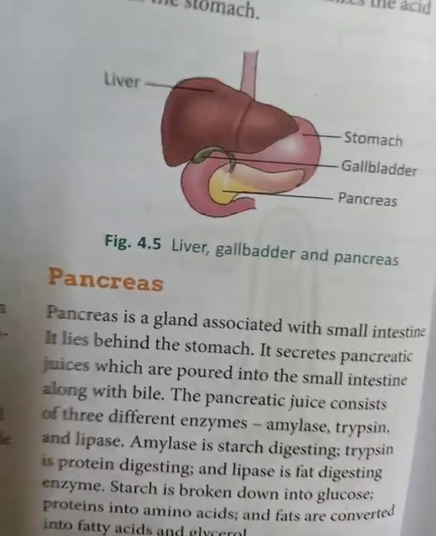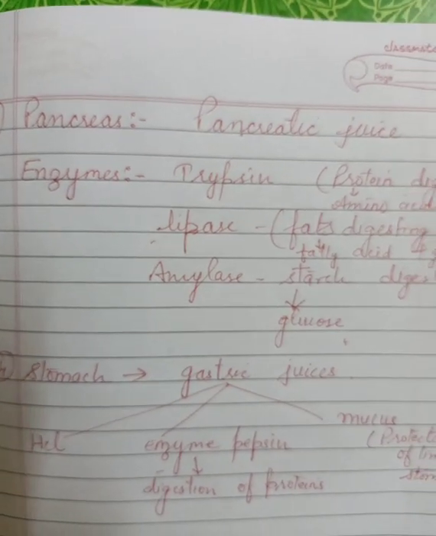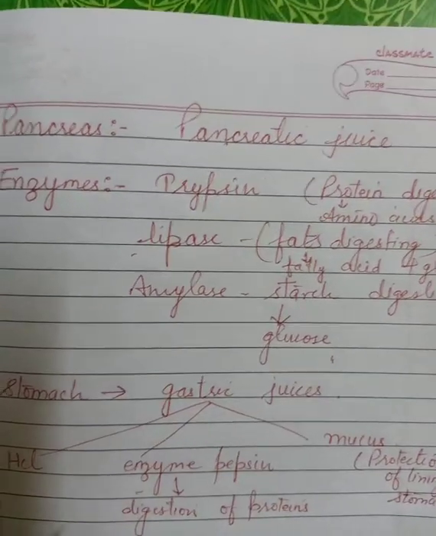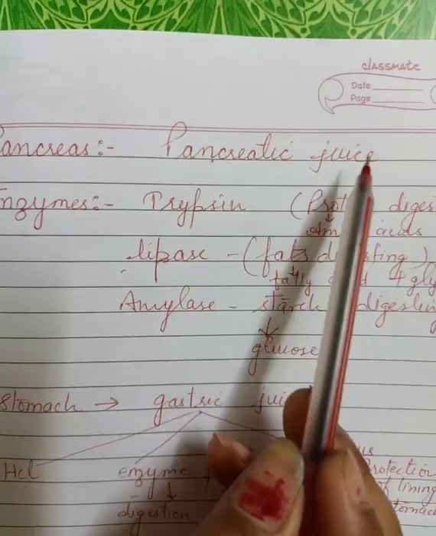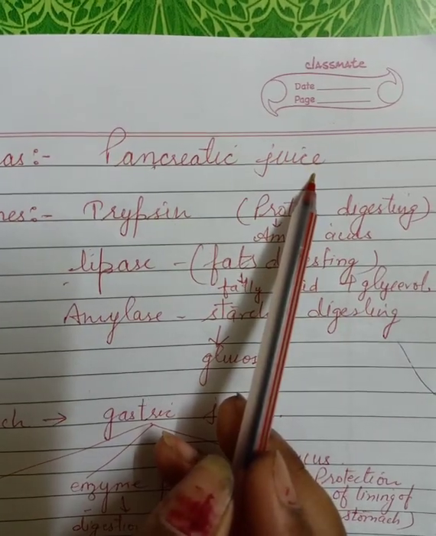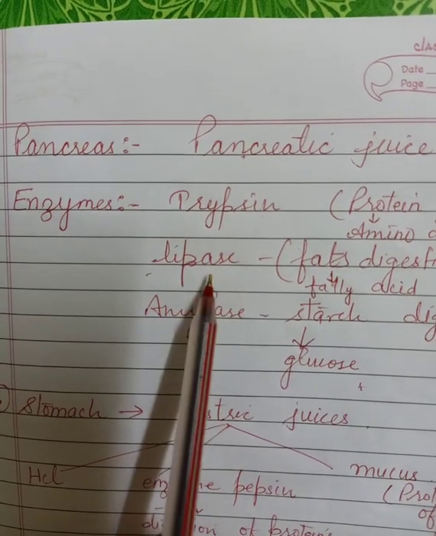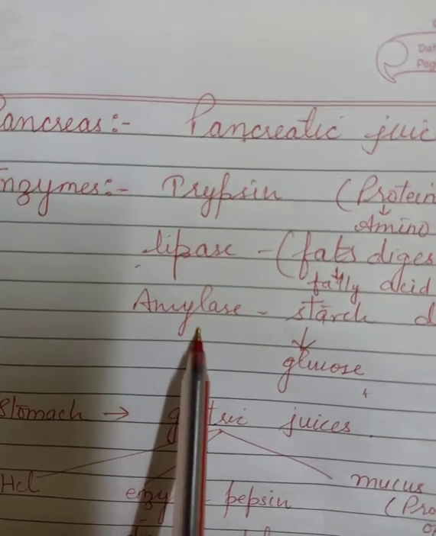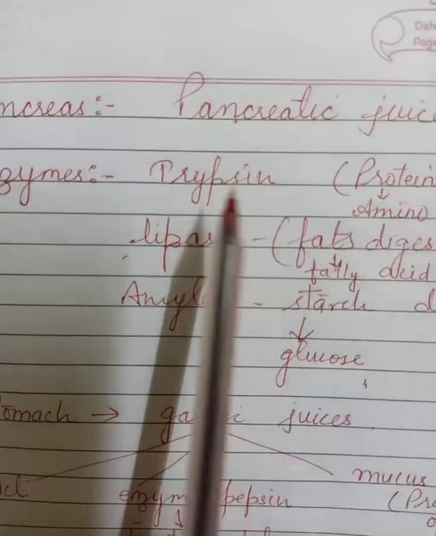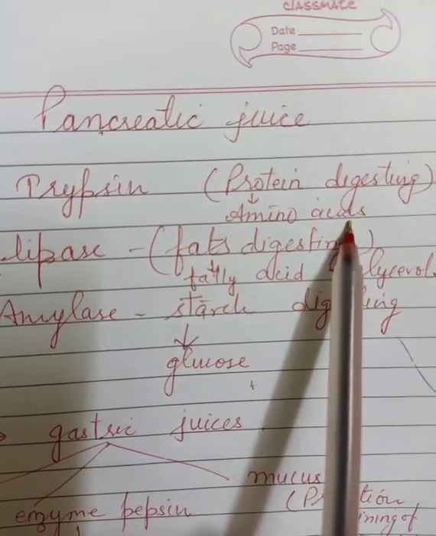Now what is the function of this pancreas? First thing is that it is associated with the small intestine. The pancreas produces pancreatic juice. This pancreatic juice contains three types of enzymes. The enzymes are trypsin, lipase and amylase. The function of trypsin is that it converts protein into amino acids, which means it helps in the digestion of proteins.